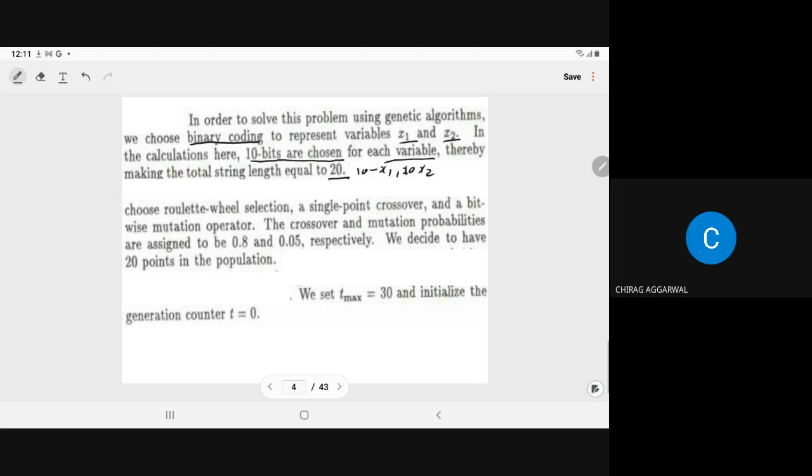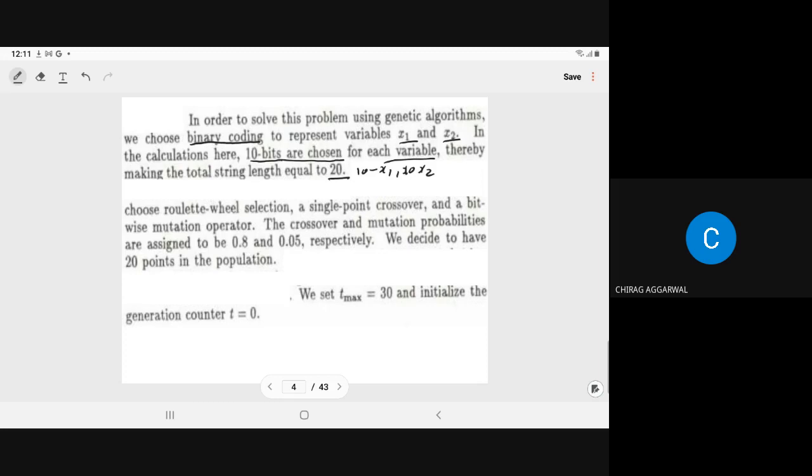It can be any number: 10, 12, 20, or 5, 4, any number. It depends on the accuracy you want in your answer. As you increase your string size, your accuracy will increase.